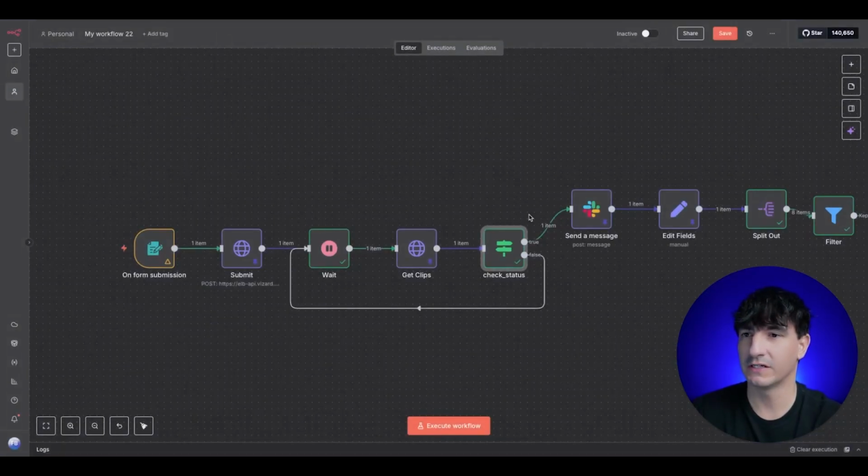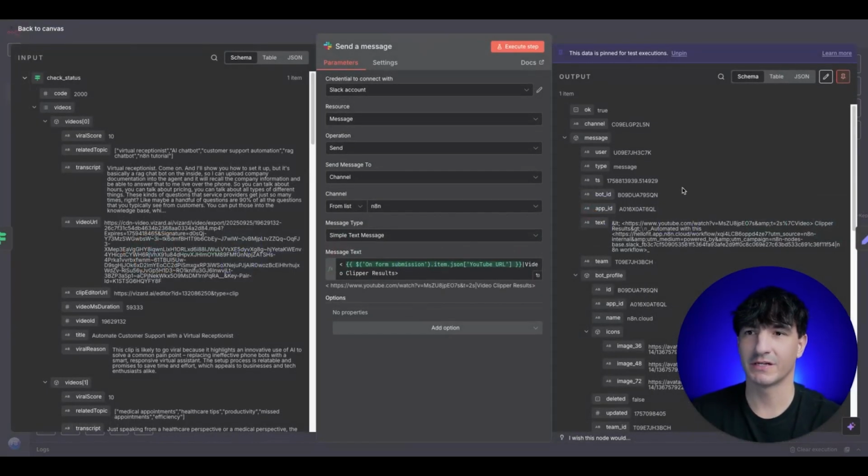So if we look at the build here, if we don't get the 2000 code, we're looping back to wait for another 10 seconds, and it'll continue to loop until we do get the okay and actually get the clips to move forward. The next node we have is a Slack message. It's a send message node.